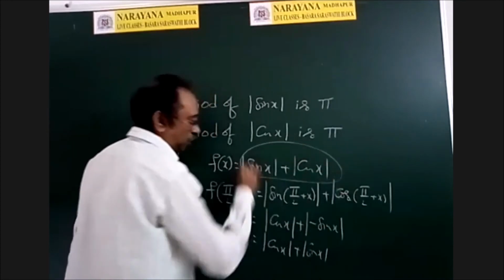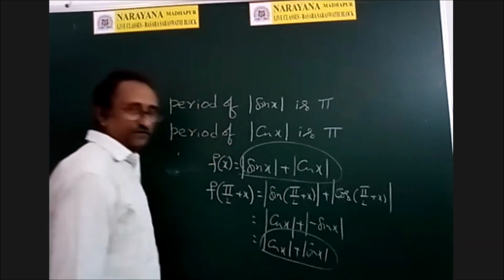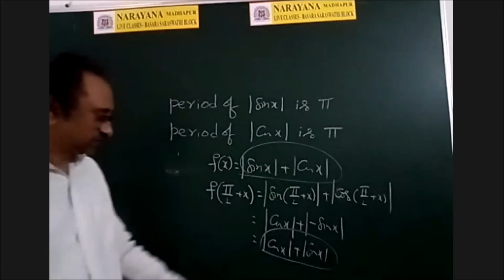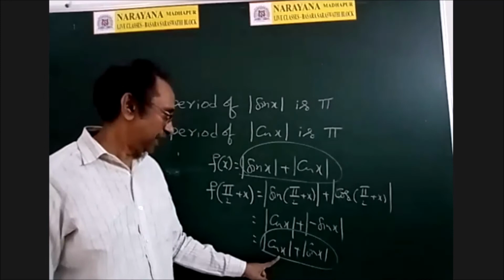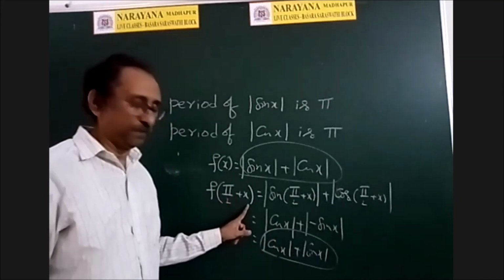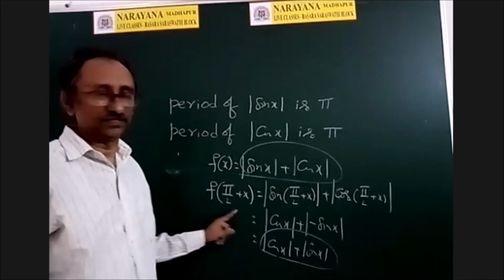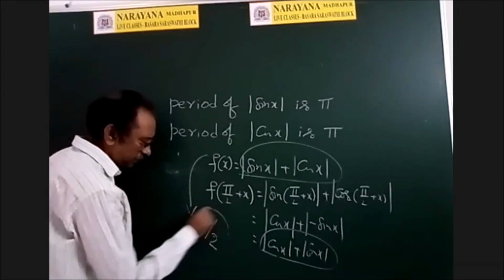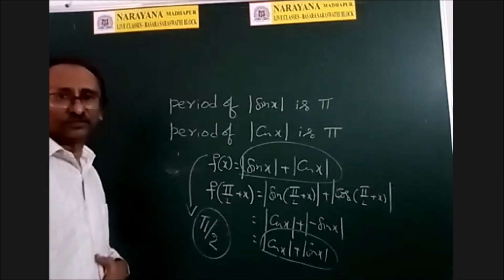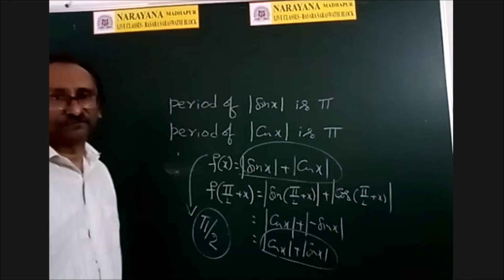But as a whole, observe, you got the same function. Mod cos x plus mod sin x once again, if you substitute pi by 2 plus x in place of x. The fundamental period of this function is pi by 2. So remember this and note down.